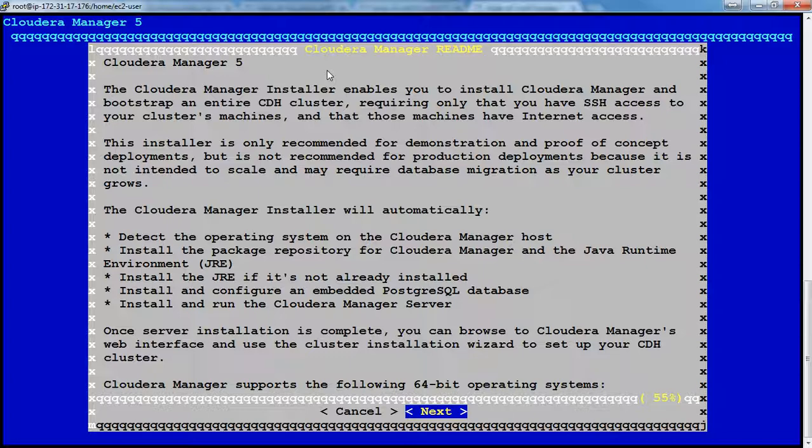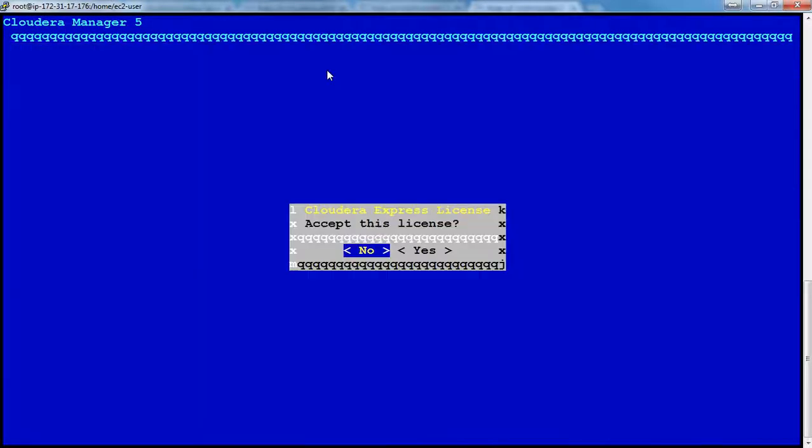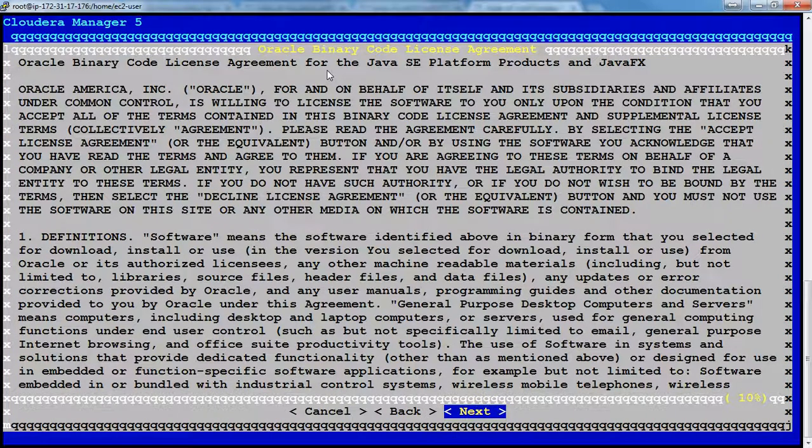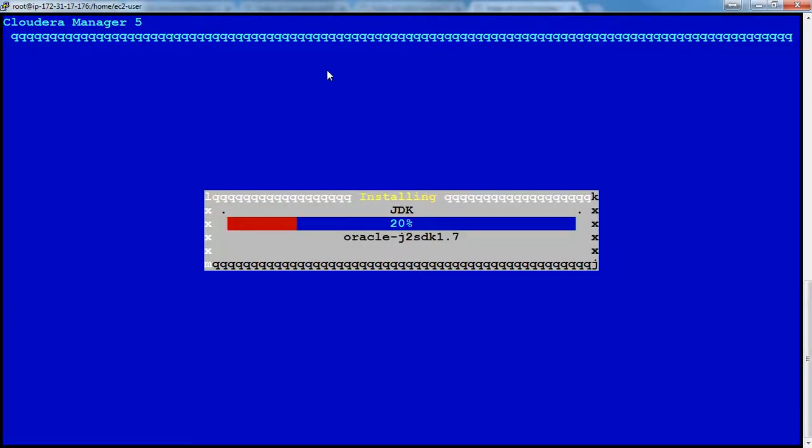Hit next and hit next. Accept the license, yes. Oracle license agreement, next. Accept the license and yes. So now it will automatically download and install the required Cloudera Manager packages.